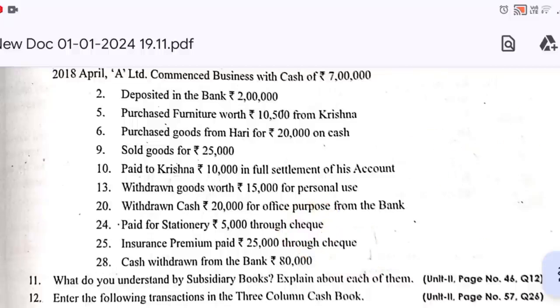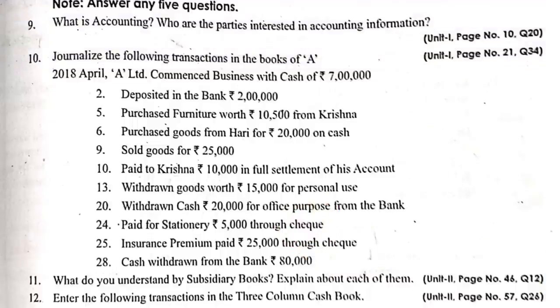Check means bank. Just you need to understand it. What will be the journal entry? Stationery account debit to bank account. Okay. Next, insurance premium paid. If we are paying insurance premiums, cash is going out. For what purpose is it going out? Insurance premium. Insurance premium account debit to bank account.